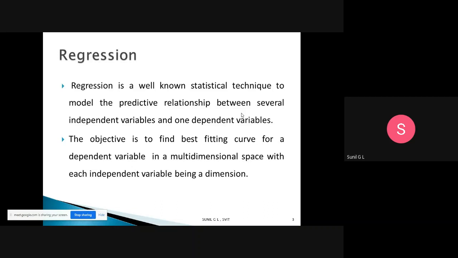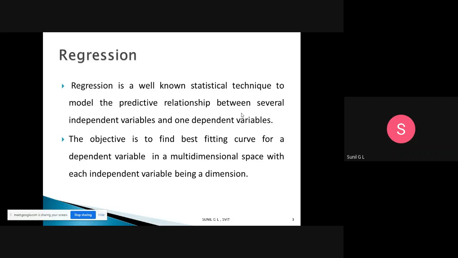Here we predict the value of a house. That will be the dependent variable. All the other parameters, such as the built-up area, where it is located, and the size of the site, are independent variables.